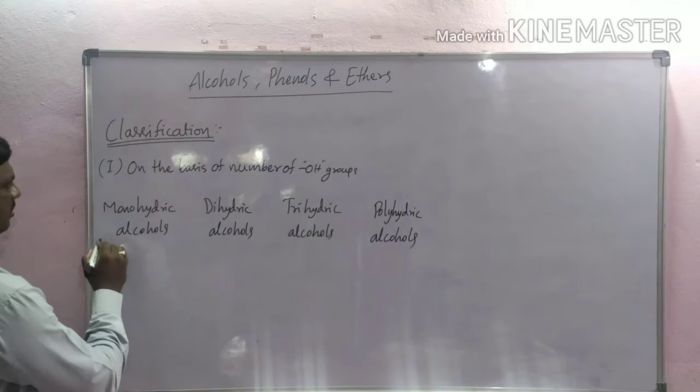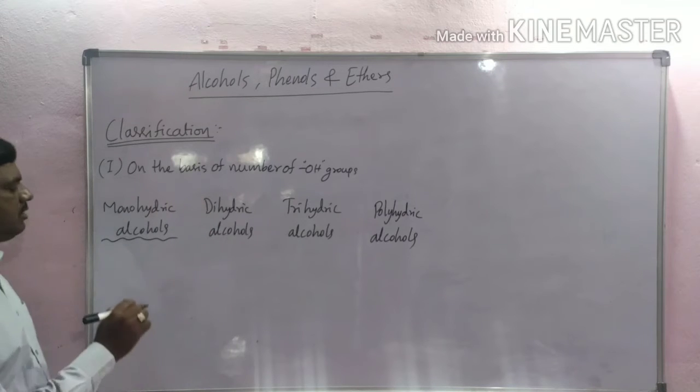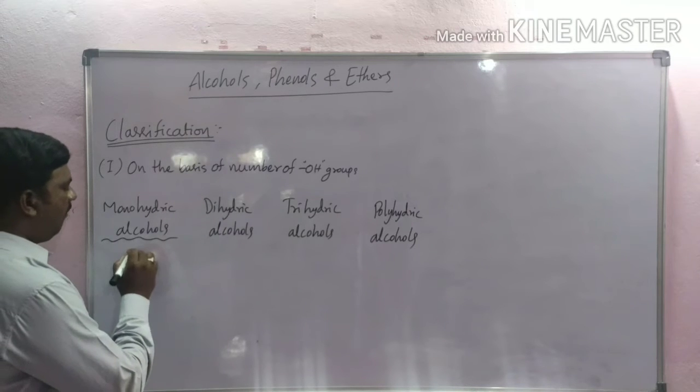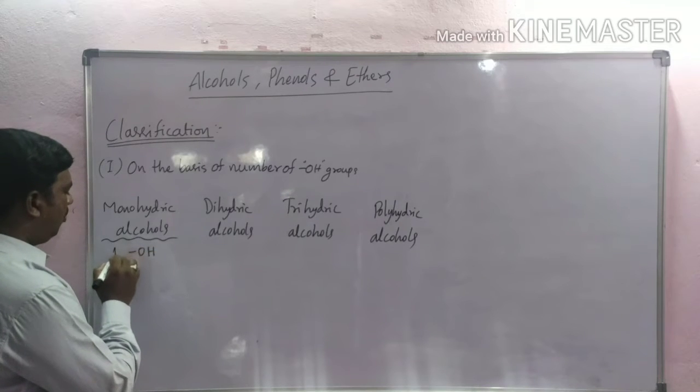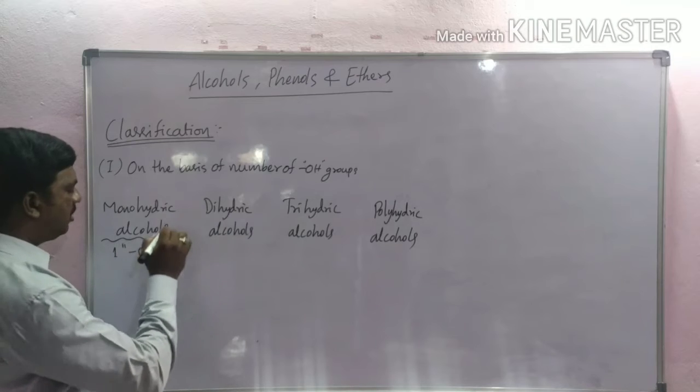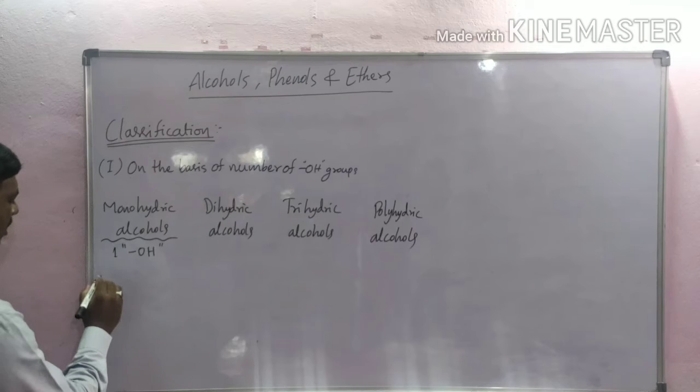Monohydric alcohols: alcohols with only one hydroxyl group present in a molecule are called monohydric alcohols.